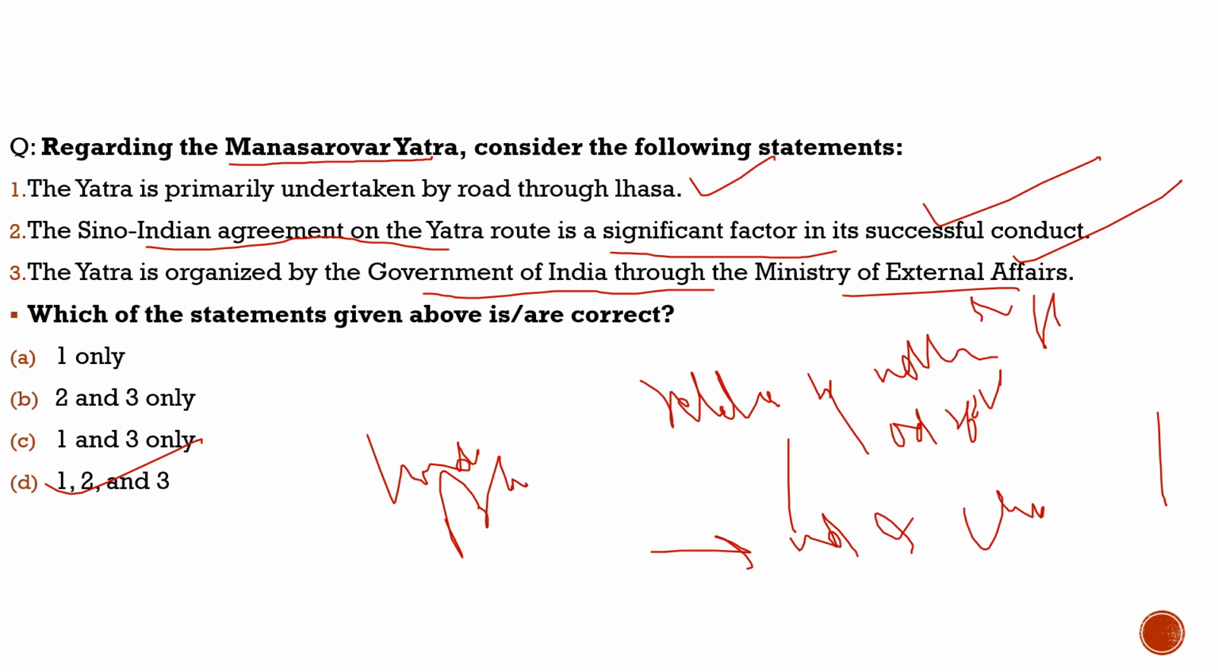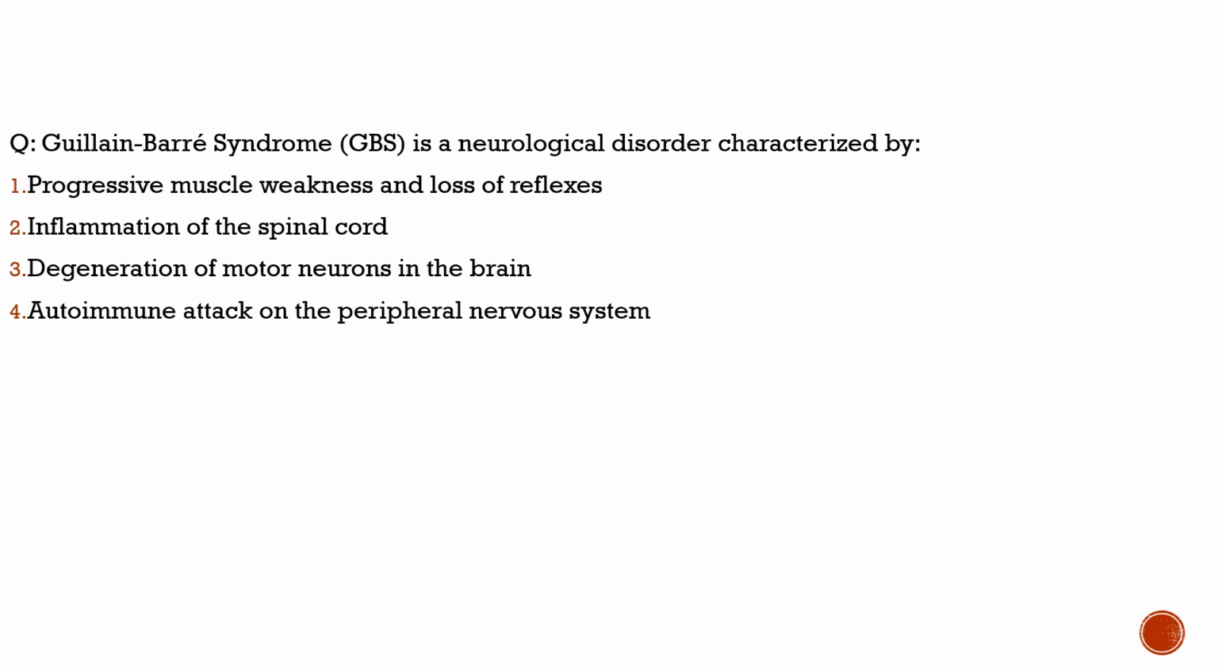Now let's move to another question and try to solve that. Here the question is with respect to Guillain-Barré syndrome. Why is it in news? Because in Maharashtra many cases of this syndrome have been found. About this Guillain-Barré syndrome, we need to know through this question. It is a neurological disorder, characterized by an autoimmune attack on the peripheral nervous system. So this is one of the concerns in Maharashtra right now, as it is on the rise.